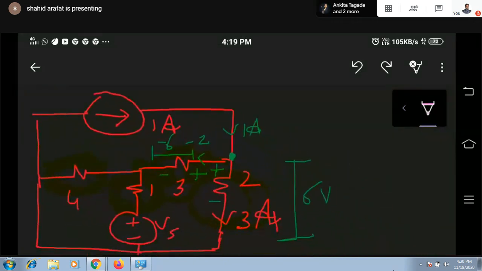So here I assume this X first. By considering this X, I first applied KCL. Incoming current equals outgoing current. So X plus 1 equals 3, so X equals 3 minus 1, so X equals 2.